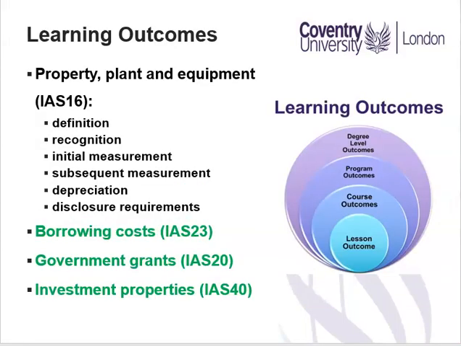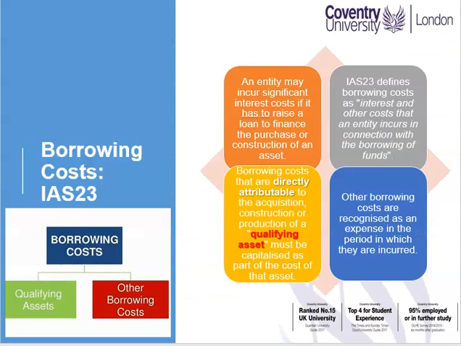The learning outcomes are focused on the three areas to be covered in this video, which are borrowing costs IAS 23, government grants IAS 20, and investment properties. Borrowing costs IAS 23. An entity may incur significant interest costs if it has to raise a loan to finance the purchase or construction of an asset.